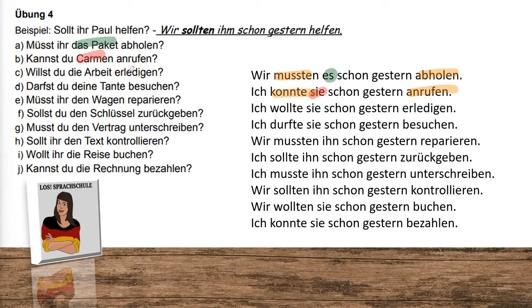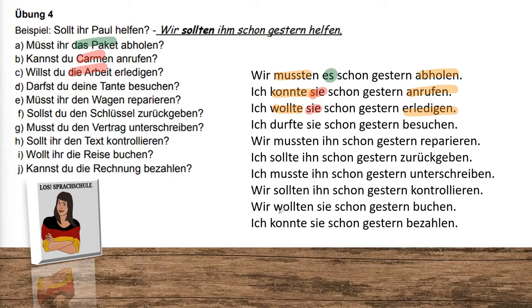Willst du die Arbeit erledigen? Ich wollte sie schon gestern erledigen. Do you want to finish the work? I wanted to finish it yesterday. In German, the work is female, die Arbeit, so also here we have sie. This has nothing to do with the gender or biological gender.